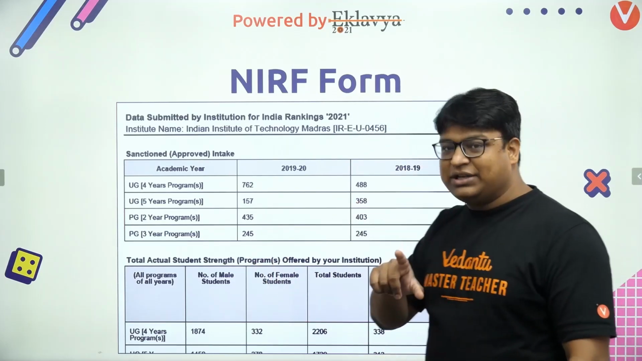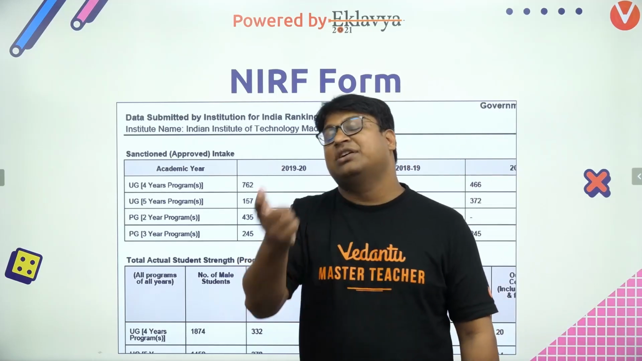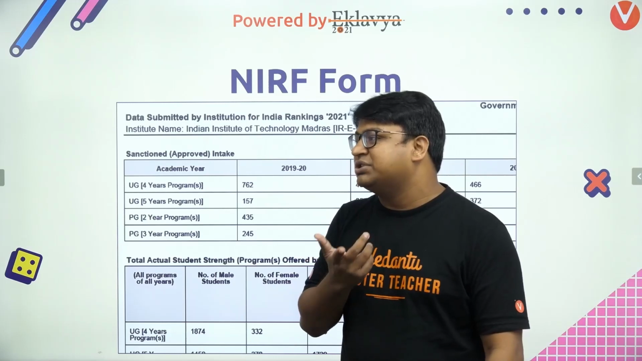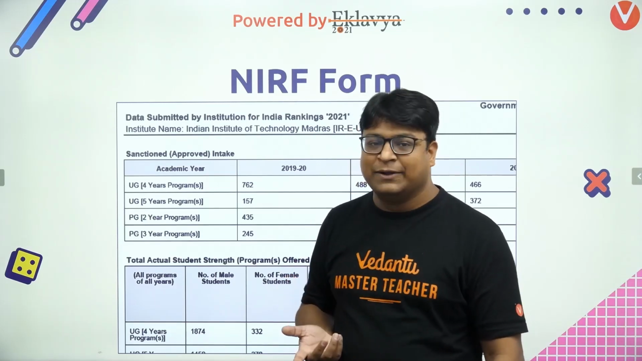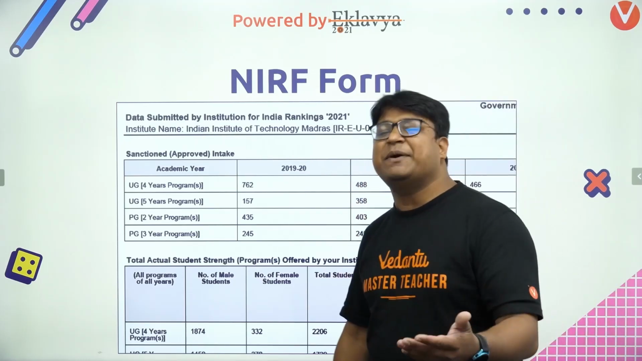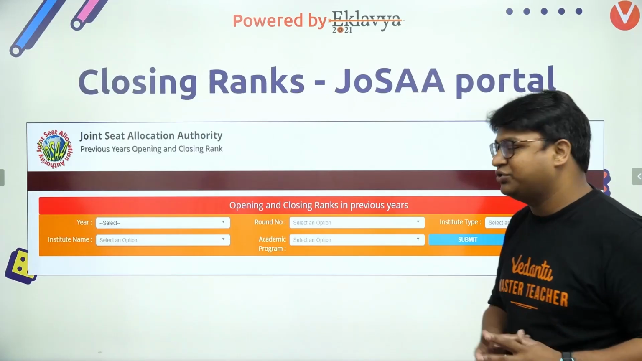The point here is that some of these criteria may not be very relevant for us. For example, how much grant a college gets from the government may not be very relevant for me to decide whether I should go to that college or not. So these rankings are based on various parameters, some of which may not be very relevant to us. That's one point you should keep in mind.